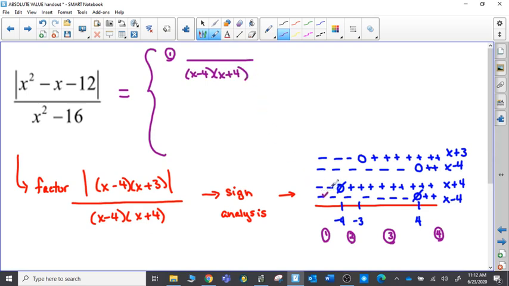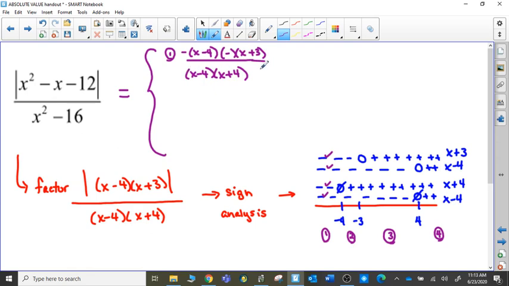Now, when x minus 4, one of the factors in the top, comes out of the absolute value sign, it is negative in this first section. So when I take it out of the absolute value sign, I have to make it negative. That takes care of this piece. This x plus 3 factor is also negative, and so when I take it out, it also has to have that extra negative sign.